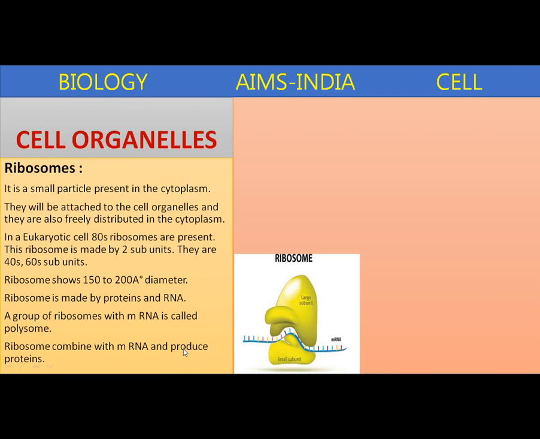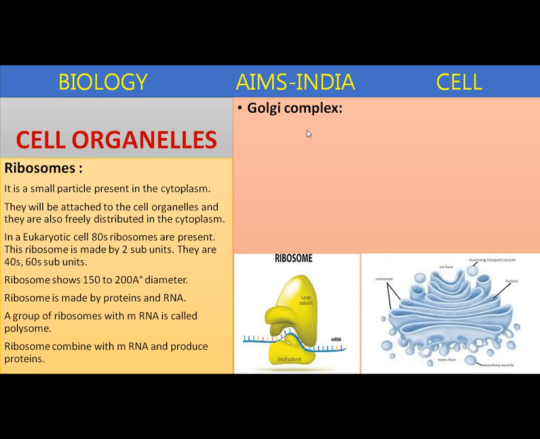Ribosomes combine with mRNA and produce proteins. Ribosomes are the sites of protein synthesis, and they are also called the protein factories of the cell. Next, the Golgi complex or Golgi apparatus. It was discovered by Camillo Golgi.